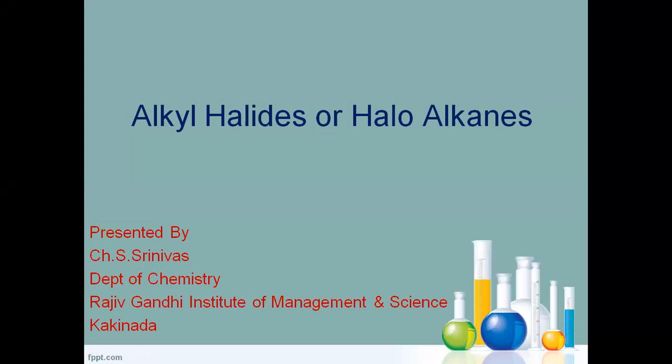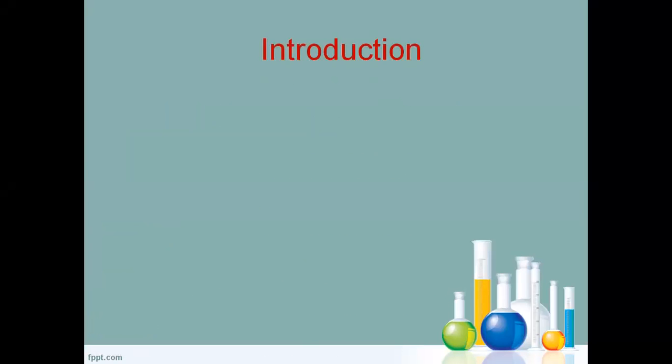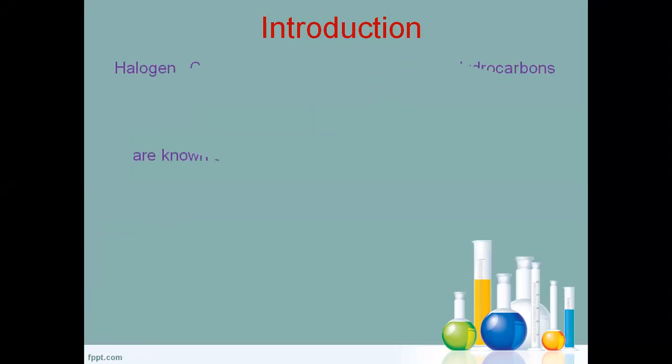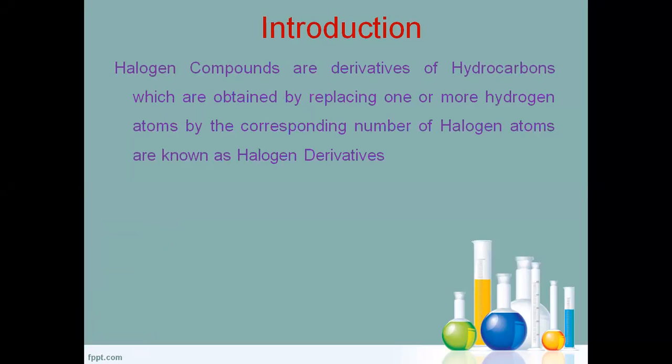Alkyl halides or haloalkanes are halogen compounds, which are derivatives of hydrocarbons. Alkyl halides or aryl halides are nothing but halogen compounds. Halogen compounds are the derivatives of hydrocarbons.